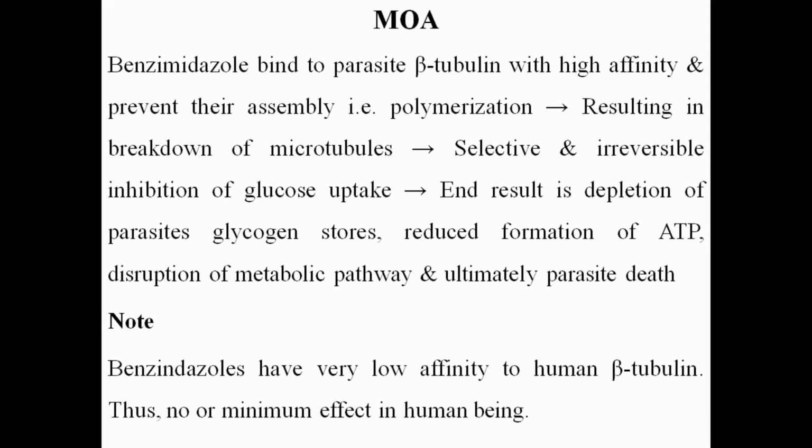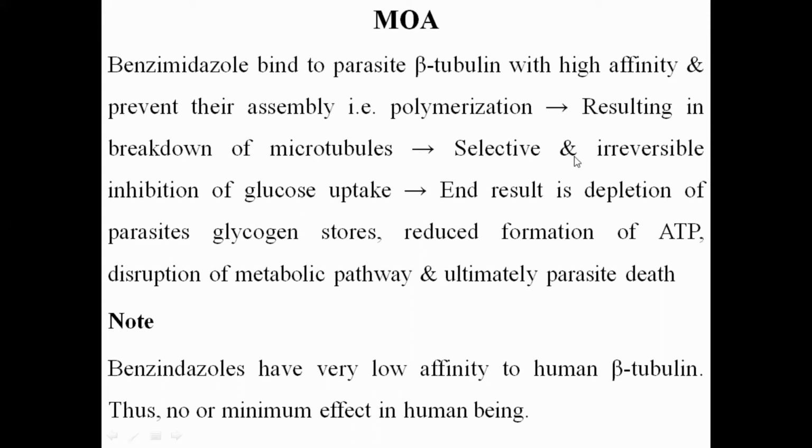Now, what is the mechanism of action of the benzimidazole? Benzimidazole binds to the parasite beta tubulin with high affinity. When it binds with high affinity, it prevents the polymerization, or assembly, of the beta tubulin. When there is inhibition of polymerization of the beta tubulin, there is a breakdown of the microtubules. When there is a breakdown of the microtubules, what will happen?